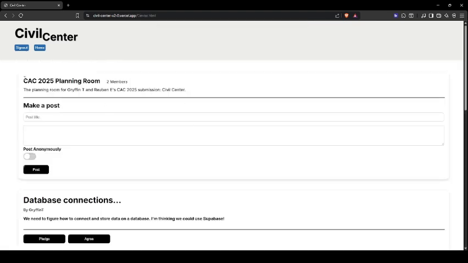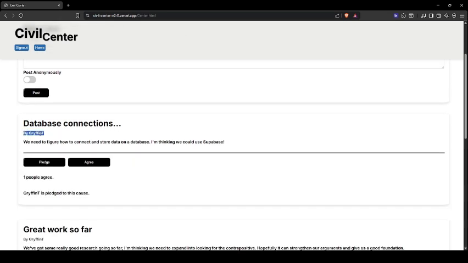In each center, you're confronted with your center's form container where you can make a post, filling out a post title, description, and optional anonymous posting. If you choose to post anonymously, your name, which you can see here, where it says by Griffin T, will be omitted, and instead it will say by anonymous.